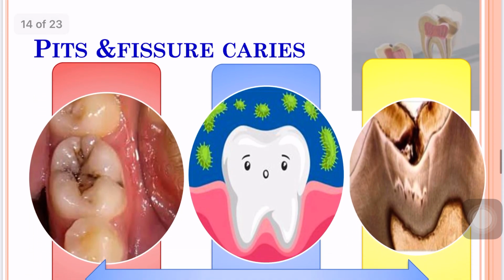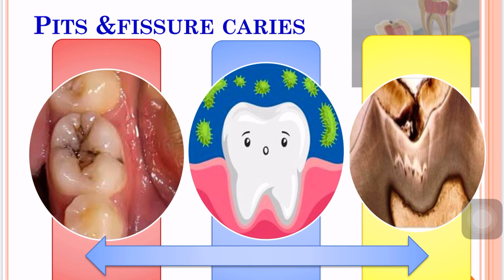Next is pit and fissure caries. The caries process in pits and fissures does not differ in nature from the smooth surface caries except for variations in anatomy and histological structures. Here too the lesion begins beneath the bacterial plaque with decalcification of the enamel.